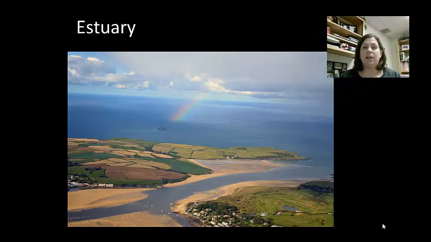Estuaries are located in areas where freshwater meets saltwater, such as in deltas and marshes along the coasts. Now, organisms that live in these areas have to have a great ability to withstand changes in salinity. Now, salinity is the salt concentration. Since there's a constant mixing of salt and fresh water, the concentration is going to change greatly, even just throughout the day. These areas are going to be very rich, though, in nutrients. So lots of life is going to flourish in these areas.